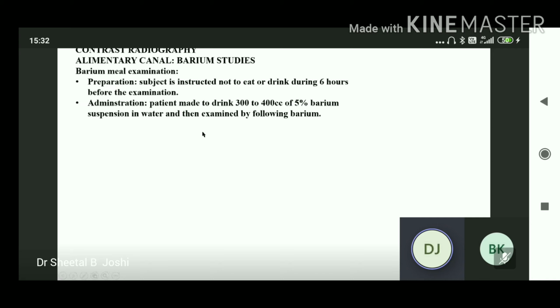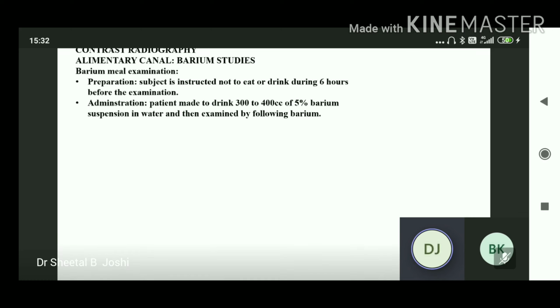In contrast radiography, first we start with the barium studies, the barium meal. To visualize the alimentary canal or examine it radiologically, we use barium. Why are we using barium? Because barium is a high molecular weight radio-opaque substance.